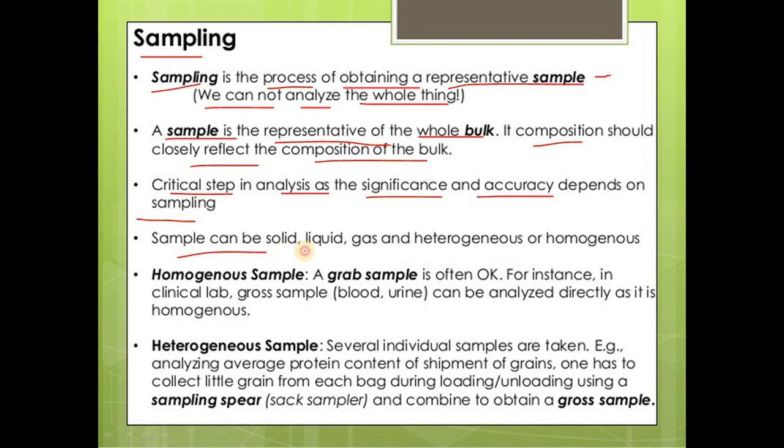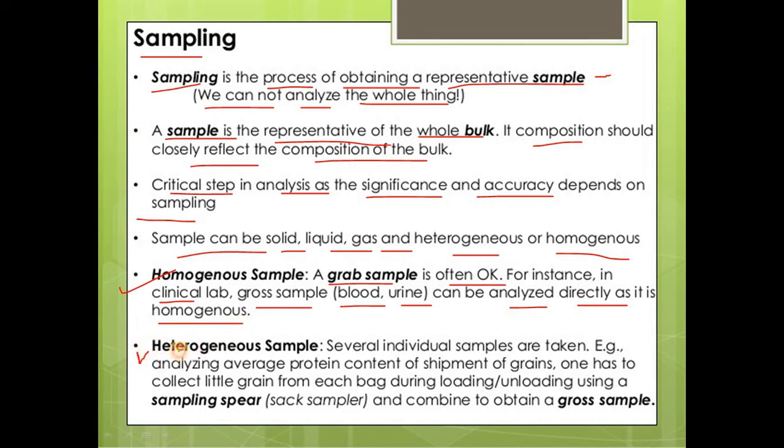A sample can be solid, liquid or gas, and it may be a heterogeneous or a homogeneous material. For a homogeneous sample, a gross sample is often okay. Gross samples, such as blood and urine used in clinical labs, can be analyzed directly as they are homogeneous.